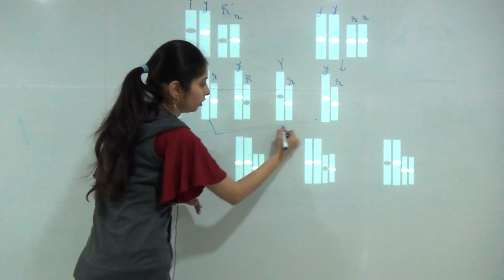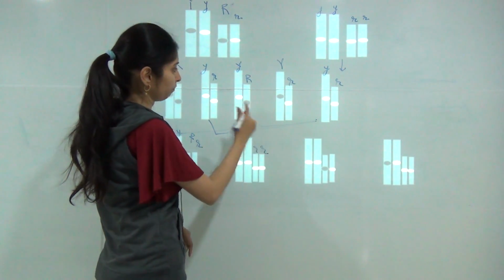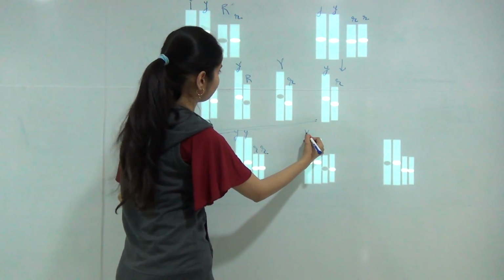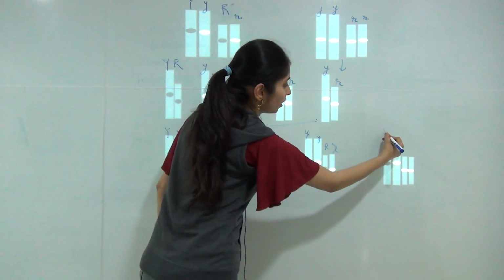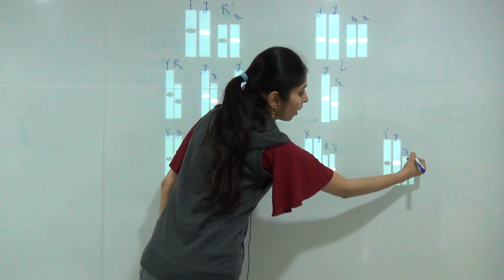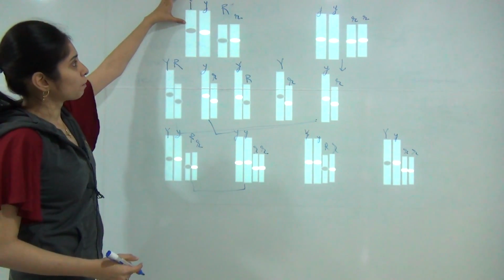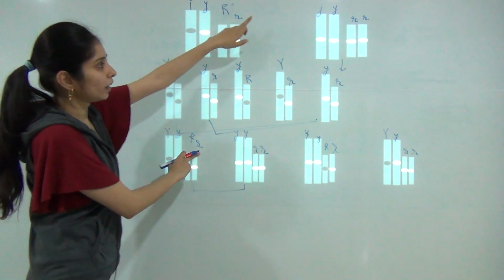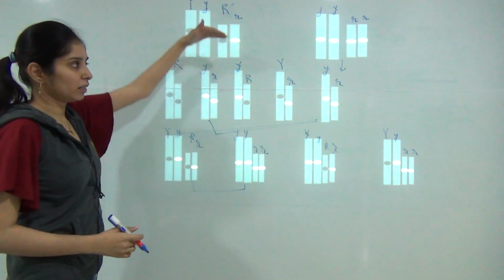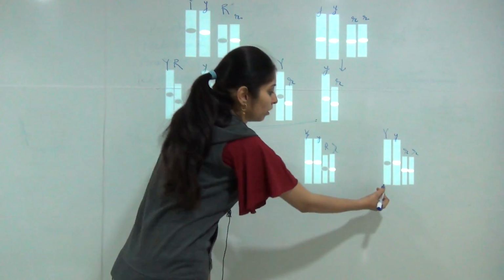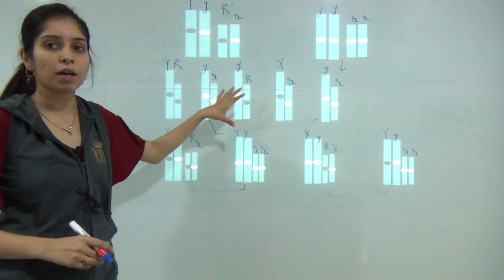When we cross both of them, there is a formation of small y, small r, small r. Then there is a formation of small y, capital R, small r, and finally capital Y, small r, small r. So 2 are similar to the parental generation: one is capital Y, capital R, small r, and the other is small y, small r, small r. These are identical to the parental generation, and 2 new recombinant progeny will be produced by the test cross. So it shows the presence of separate genes.